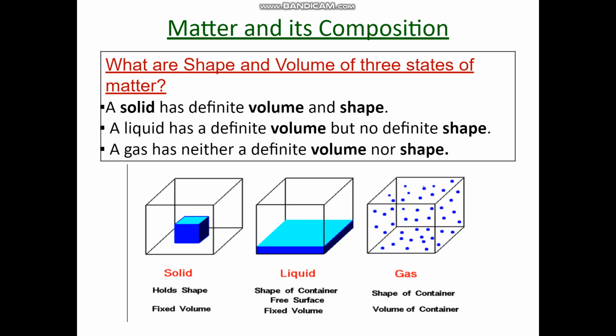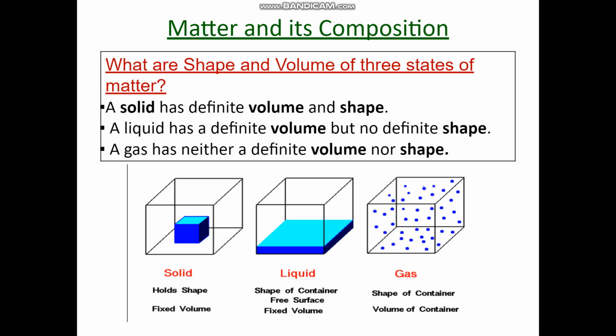Now we will discuss the shape and volume of the 3 states of matter. A solid has definite volume and shape. This is so because the molecules are so tightly held that they cannot move closer to or away from their position. A liquid has definite volume but no definite shape. The molecules in a liquid are not so tightly held as in a solid, so they can slip over one another.